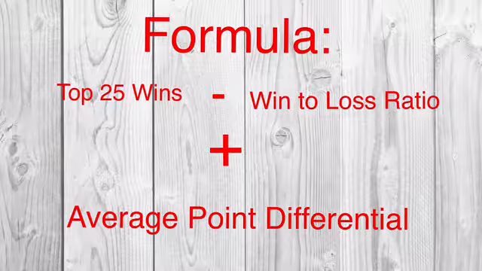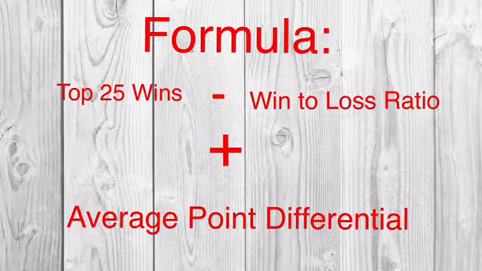Now the formula I'm going to be using is top 25 wins over total win-to-loss ratio. So if you have 11 wins and no losses, then your ratio would be plus 11. But if you have 0 wins and 10 losses, then you would have a negative 10 ratio. Or, let's say, 11 wins, 3 losses, then you would have a plus 8 ratio. Kind of simple like that when you really think about it.